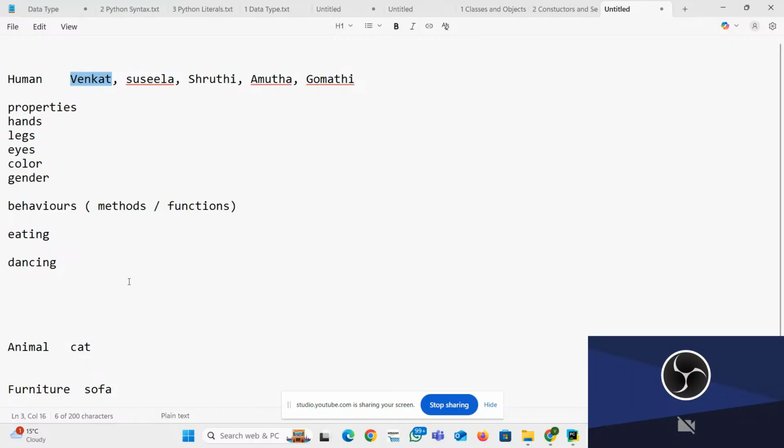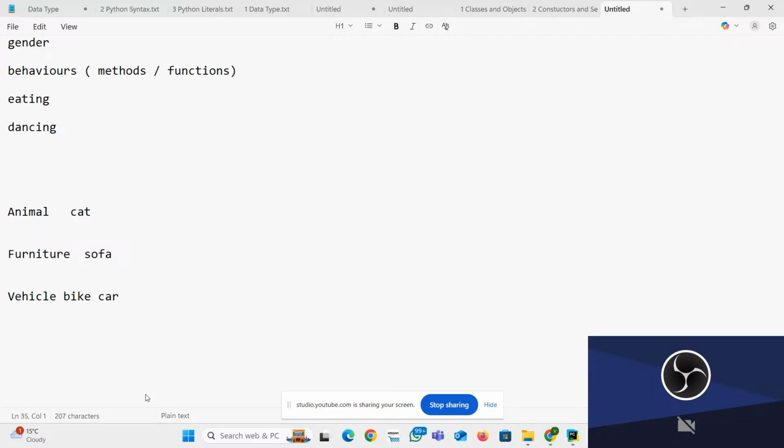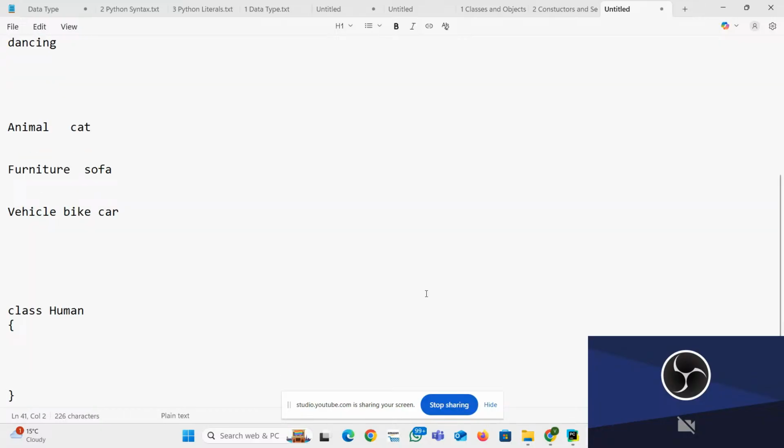Now let's go to the Java level. In Java, generally you write class, for example Human, which I'm going to create. You put integer eyes, because eyes is two, and integer legs.